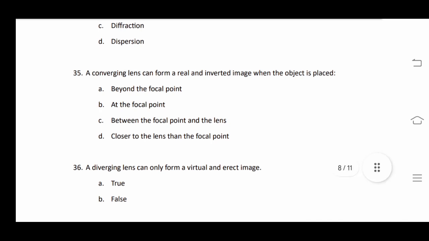But if it is asked about erect and virtual, then we will go with option D. Here in this question there is some problem in the question, so leave this.